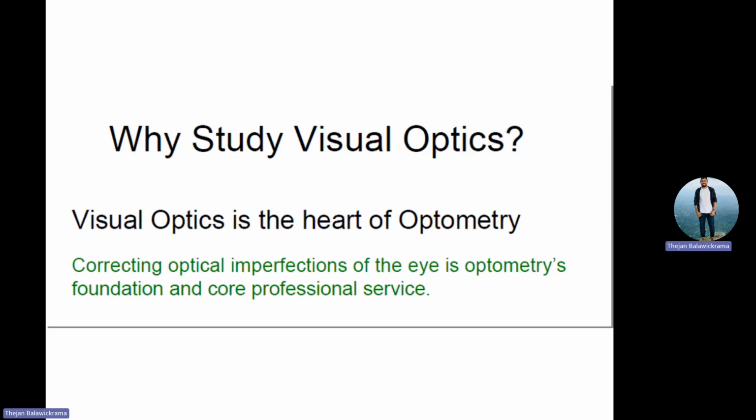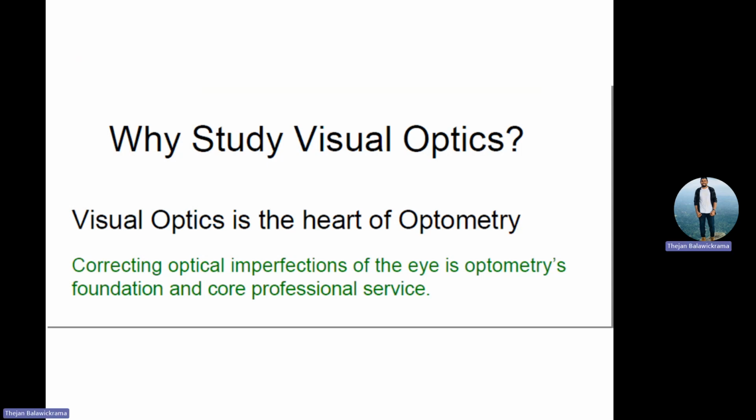So why do you need to learn optics, visual optics? Why we should learn visual optics? Because we are going to what? Imperfect vision, we are going to make it perfect. No? That is what is our job, right? Our job is to what? Somebody who has imperfect vision, we are going to make it perfect.